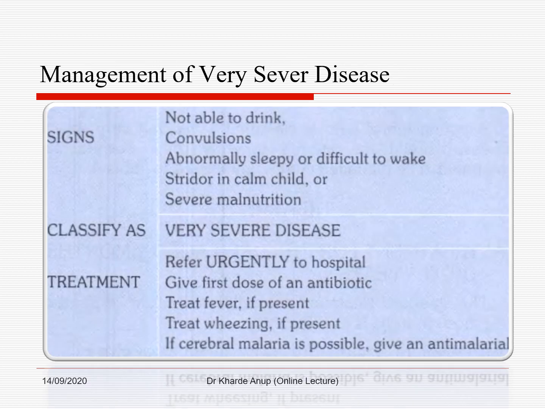So what should we do? If the child is classified as having a very severe disease, that child should be referred urgently to the hospital after giving a first dose of an antibiotic. Also treat the fever if present, treat the wheezing if present, and if there are any signs indicating cerebral malaria, then the anti-malarial should also be started.